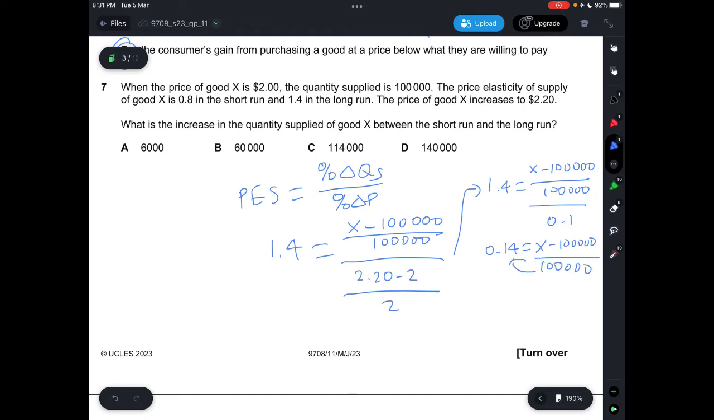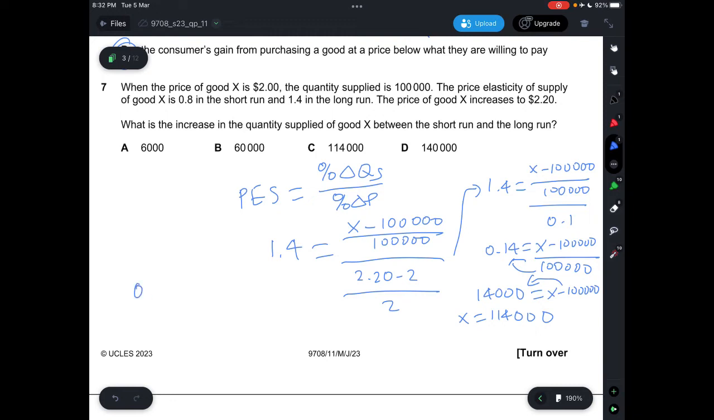And then now we just move 100,000 to the top. So we get 14,000 equals x minus 100,000. Then we now move 100,000 to the front, so x equals 114,000. Alright, so now we're going to calculate the short run.